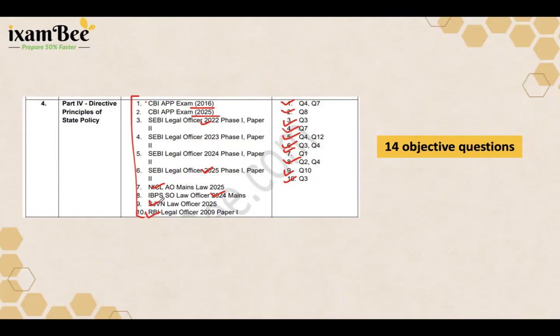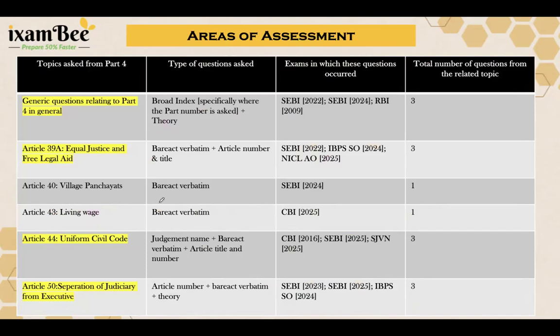So the conclusion is this makes it a must-cover area. You simply cannot afford to skip it, right? Now let's understand what exactly is being tested from part 4.